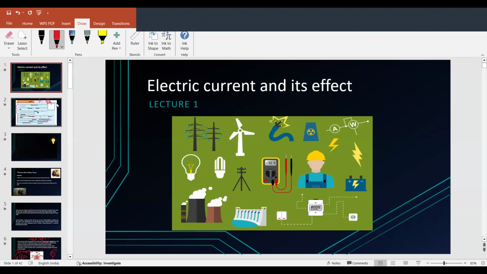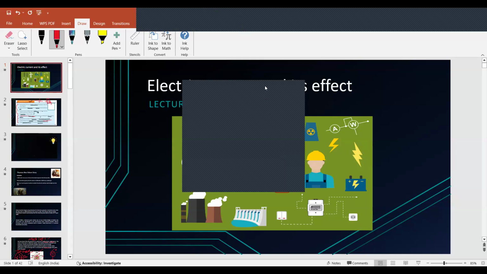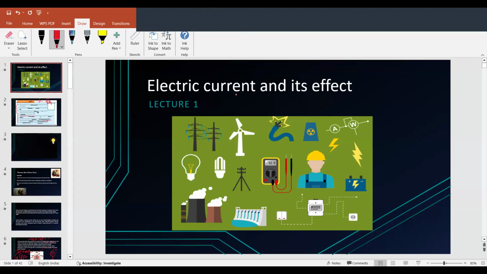So, electric current and its effect. What is an electric current? We all know that without current, life is impossible. Because of electric current, various things are happening around us, right? Electric current is so important that without light, without fan, can you even imagine your life?